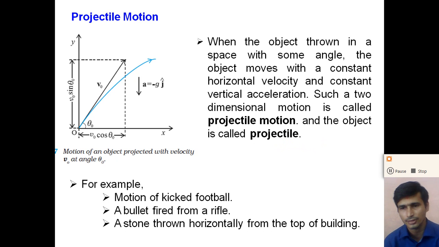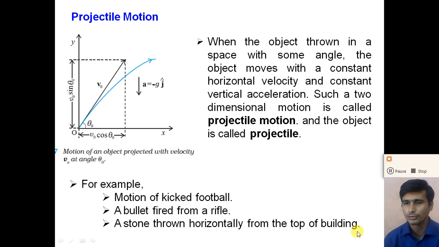So understand dear student, in projectile motion, when the object is thrown in space at some angle with the horizontal, it moves with the constant horizontal velocity and the constant vertical acceleration. Such a two-dimensional motion is called the projectile motion and the object is called the projectile. Examples are the motion of a kicked football, a bullet fired from a rifle, a stone thrown horizontally from the top of a building.